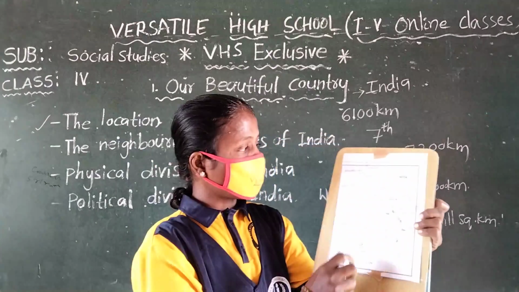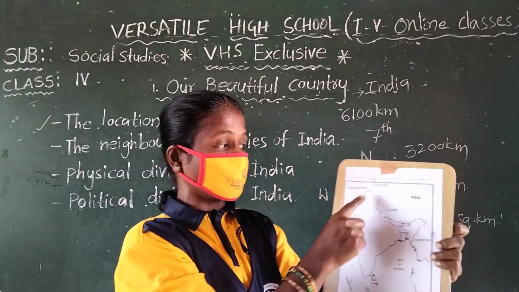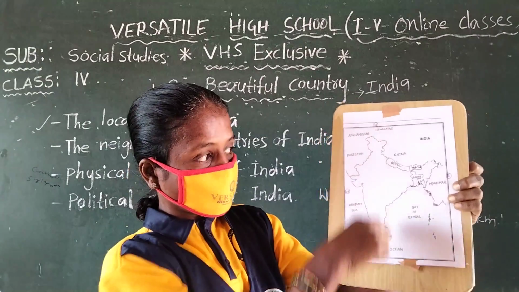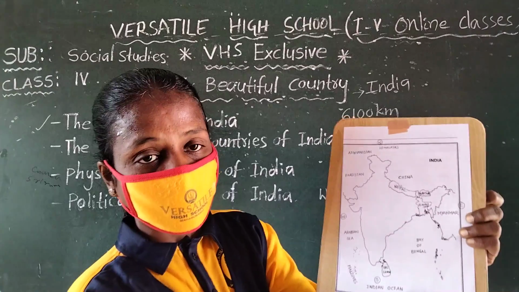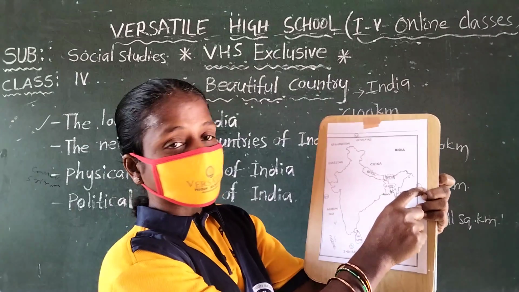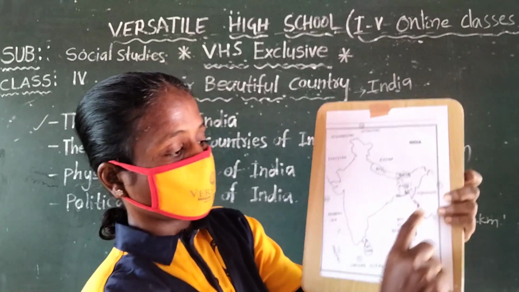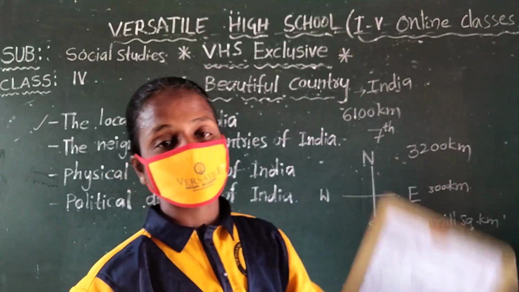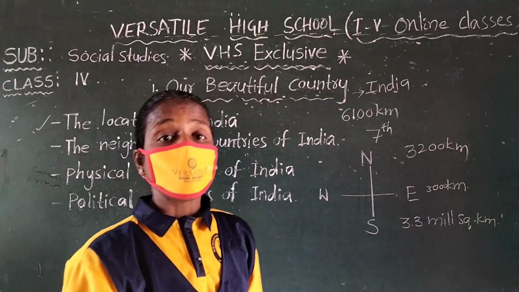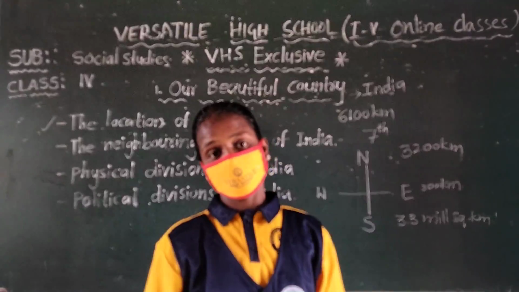So the north side is the mountain Himalayas, the south is the Indian Ocean, the east side is the Bay of Bengal, and the west side is the Arabian Sea. Here the Himalayan ranges protect our country.